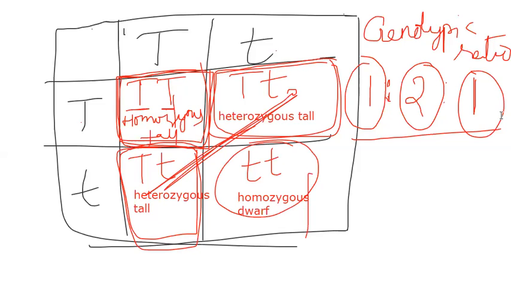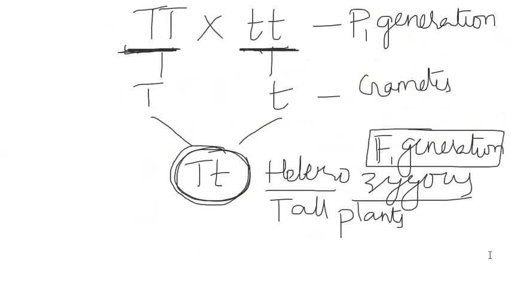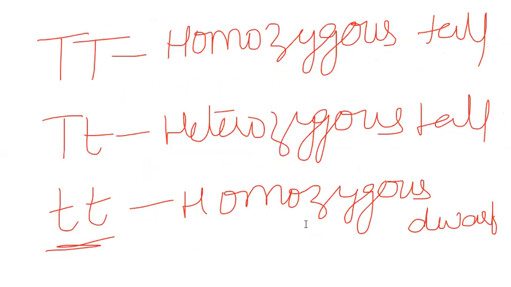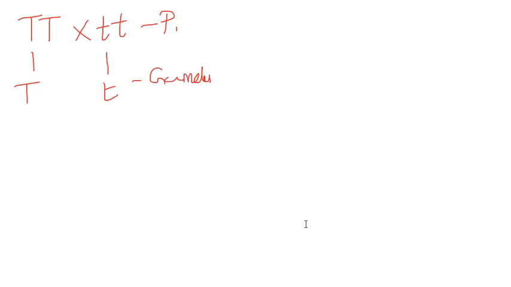Okay, I'll show everything in one place here, what we did till now. I'm taking the whiteboard. Let me show you a pure tall plant crossed with a pure dwarf plant. What do you call it? Parental generation. Let me take the gametes here. These two are the gametes.